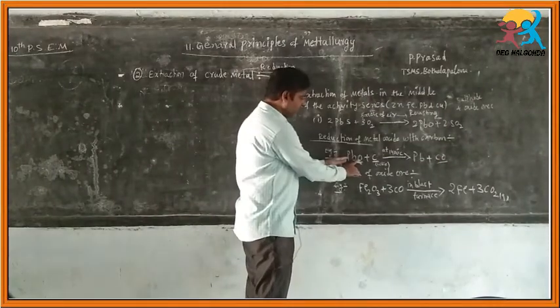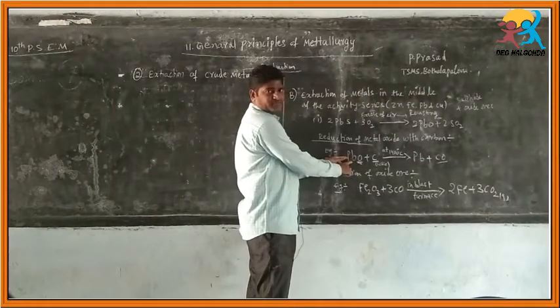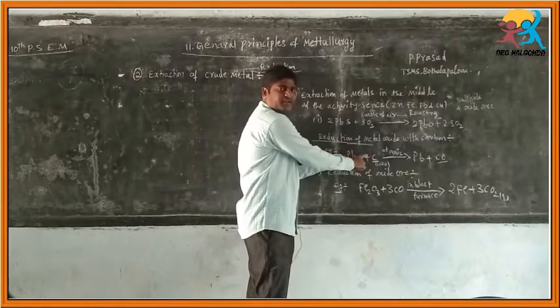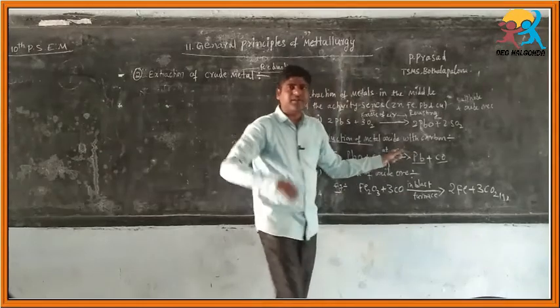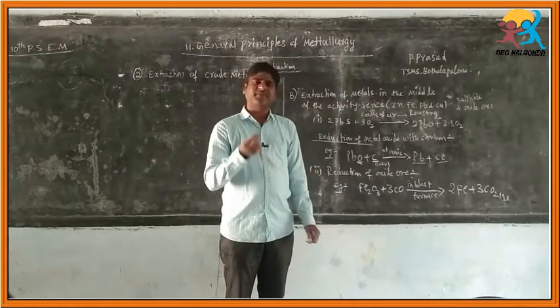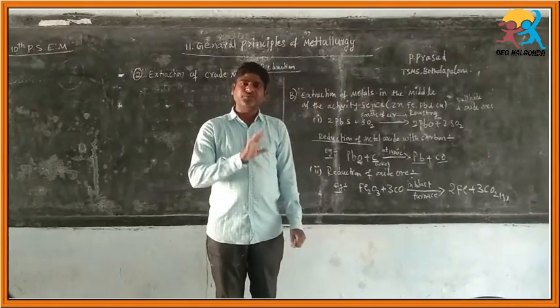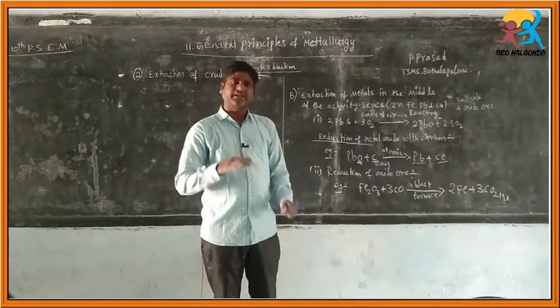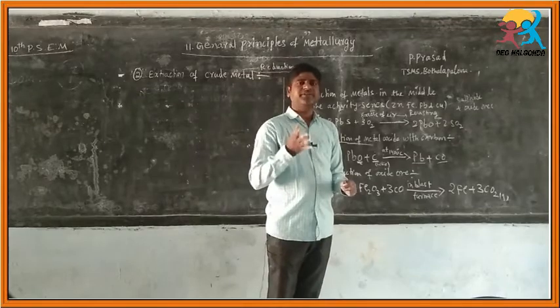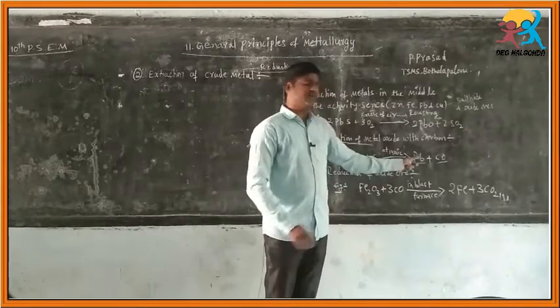Like that, oxygen is separated from the lead and forms crude lead metal. Crude metal means some impurities may be present, it is not 100% pure. It is called crude metal.